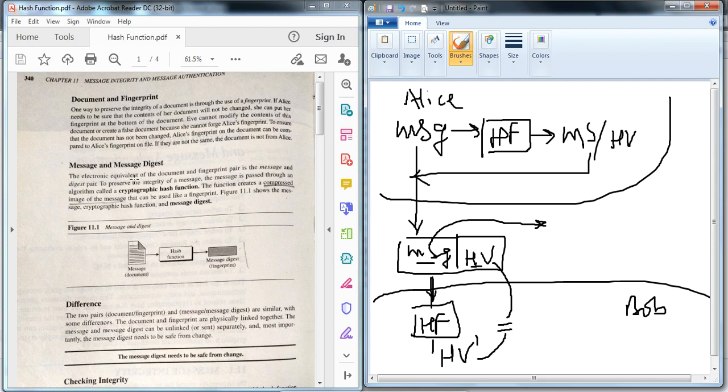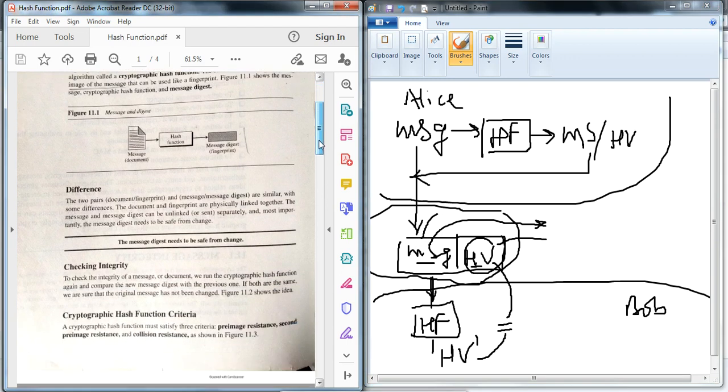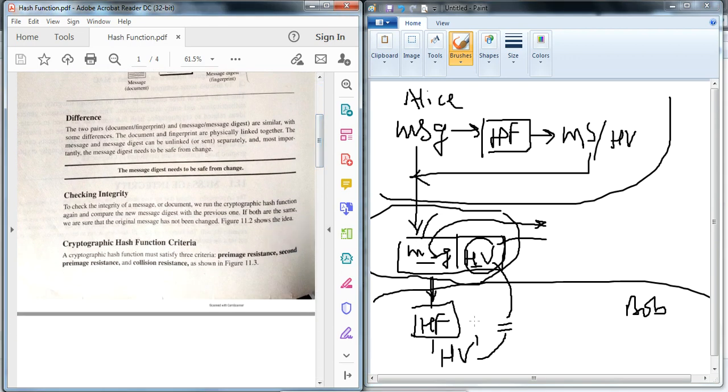This is the actual message and message digest with a hash function. The hash value means the message digest; it is a similar thing. Now the message digest needs to be safe from change, meaning it must not be modified while traveling through the network. That is the next concept. But the basic concept of how to verify that a message is not modified is with the help of the hash function. The hash function generates the message digest, and we check the integrity of the message.